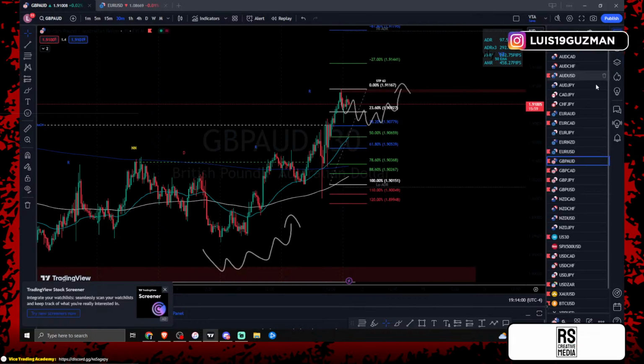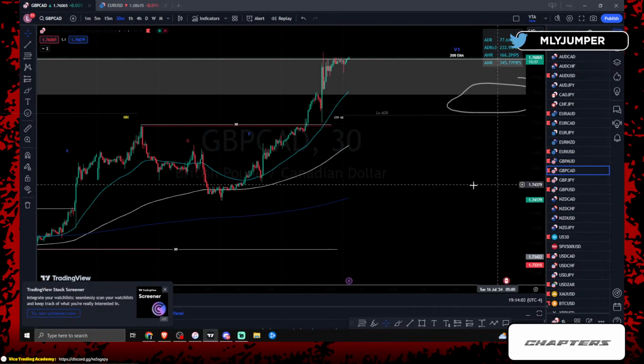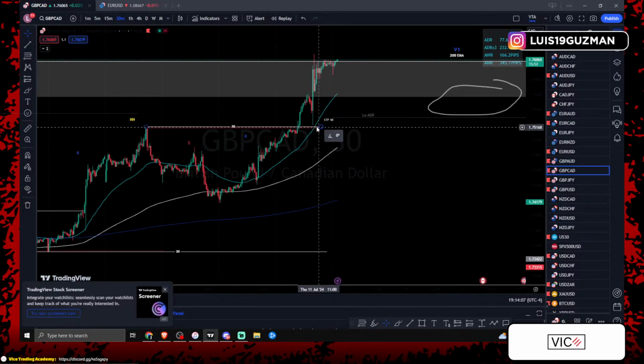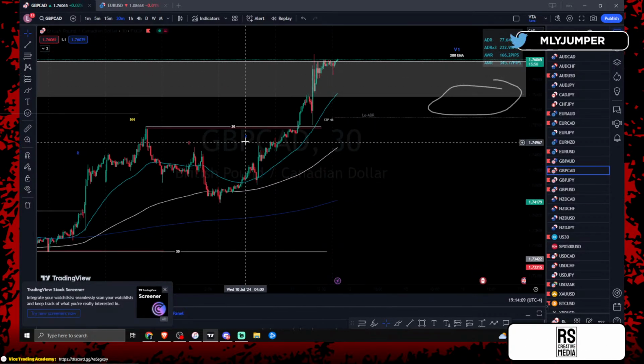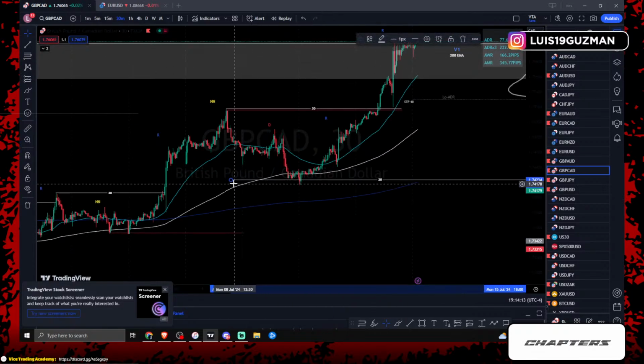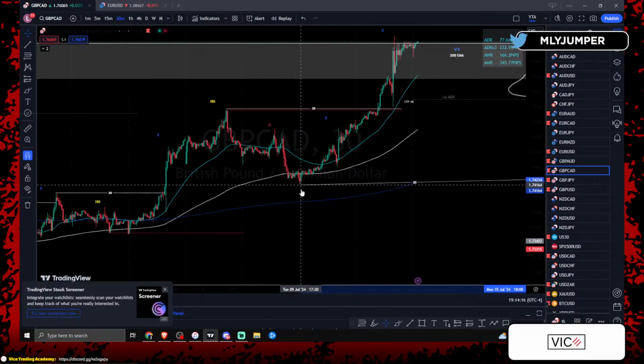So GA is going to be one we're going to keep a close eye on. GCAD, we have 2 days of rise. On the third day already, which is today, we already got that push. We have higher high, higher low, and we know we're trading between this 30-minute low down here.